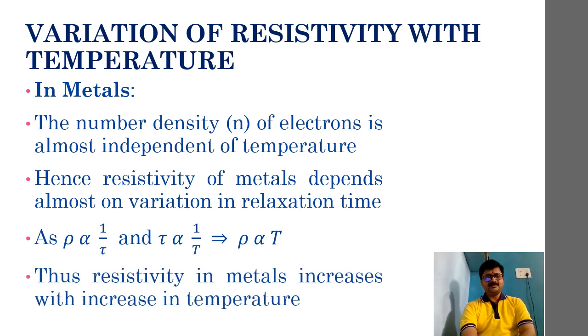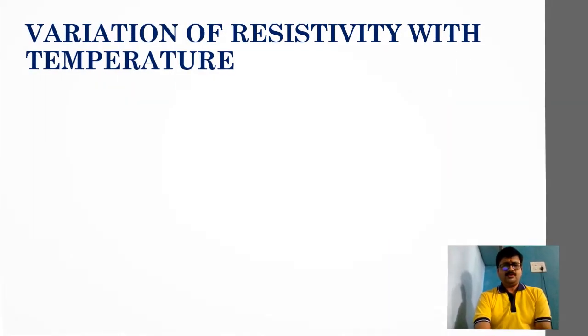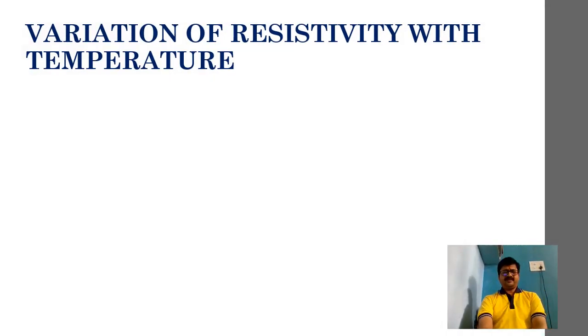Accordingly, resistivity in metals increases with increase in temperature. Fine. Thus we can comfortably say that the resistivity is directly proportional to the temperature of that particular conductor.